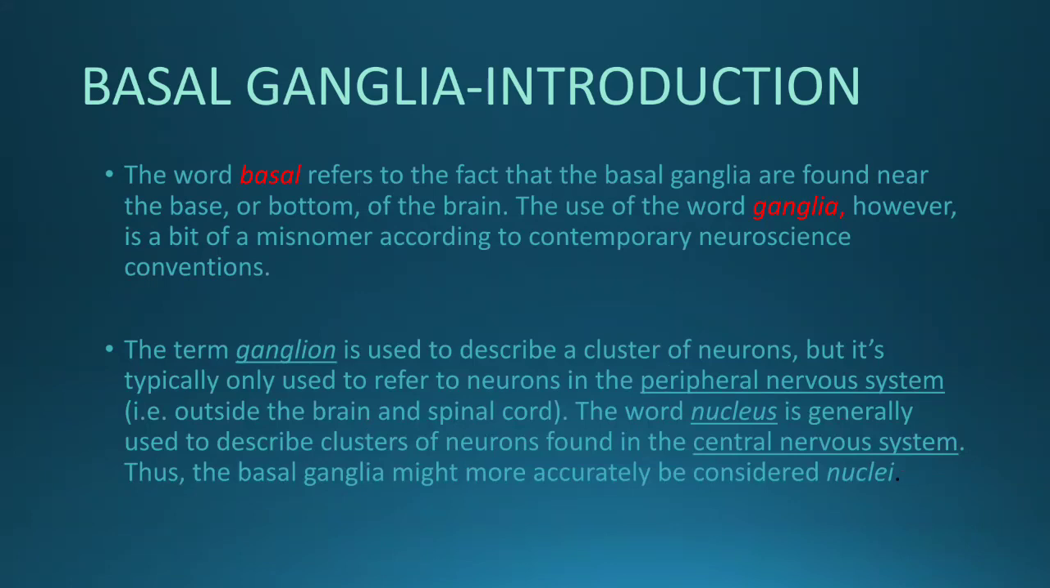The word basal ganglia consists of two words, basal and ganglia. Basal refers to that which is found at the base or bottom of the brain, and the word ganglia actually means collection of neuronal cell bodies outside the central nervous system, but here basal ganglia is within the central nervous system. Hence, the use of the word ganglia here actually is a misnomer. Basal ganglia is rather to be called basal nuclei.